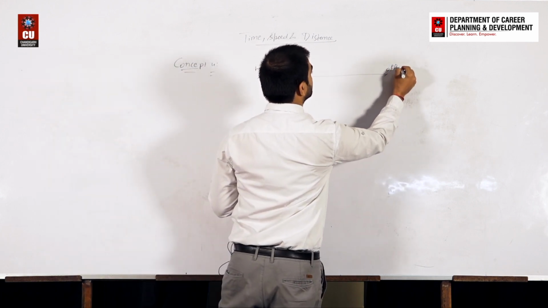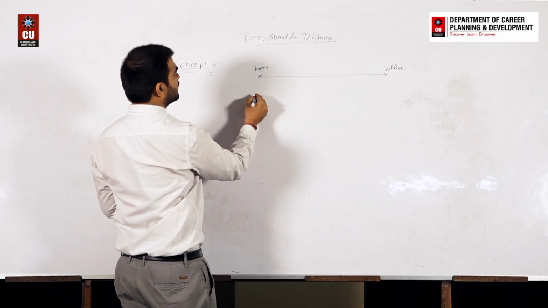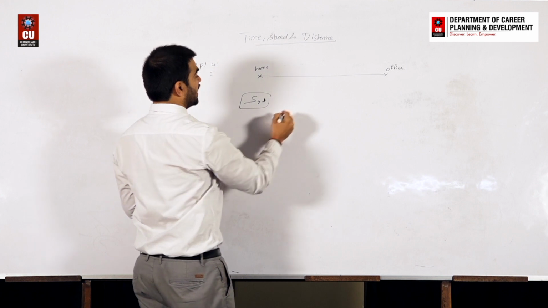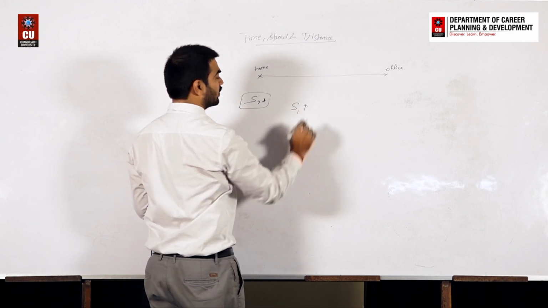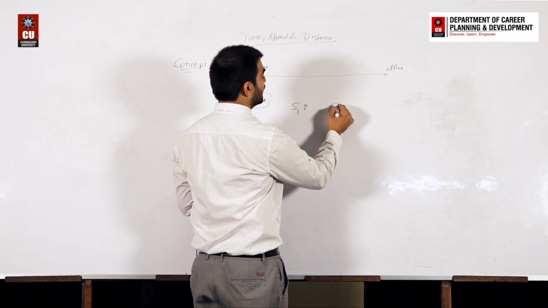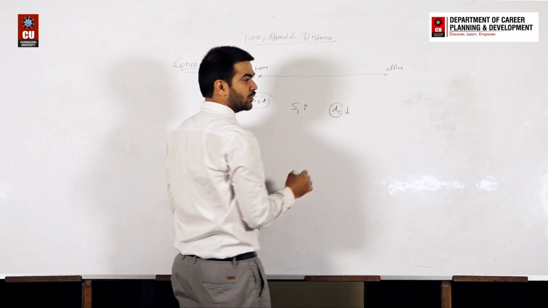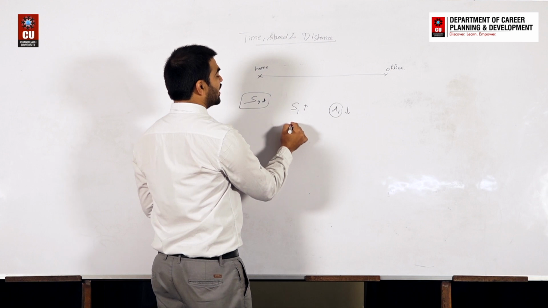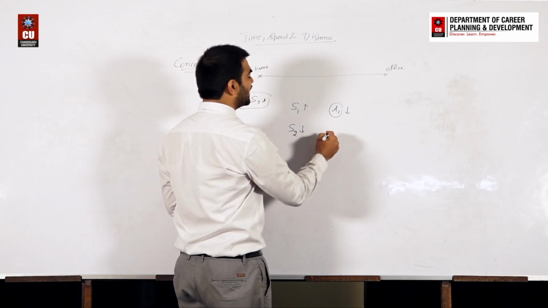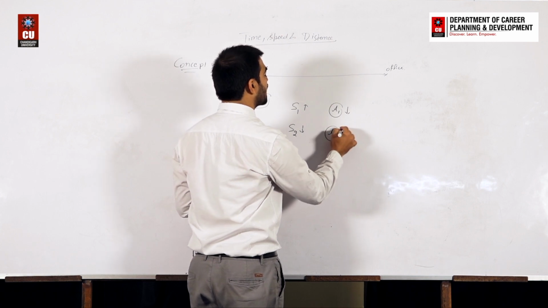The concept is, let's say a person moving with speed s takes time t. But if the person's speed is increased by s1, obviously he will take t1 time less. The second point is, if this person decreases his speed by s2, definitely the time will increase. Let's say t2 time will increase.